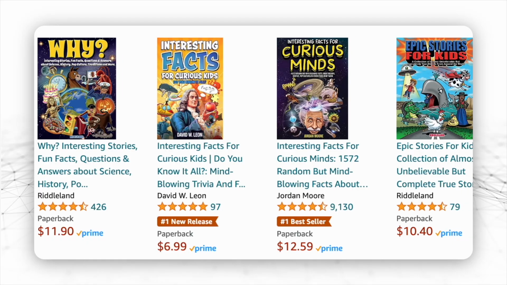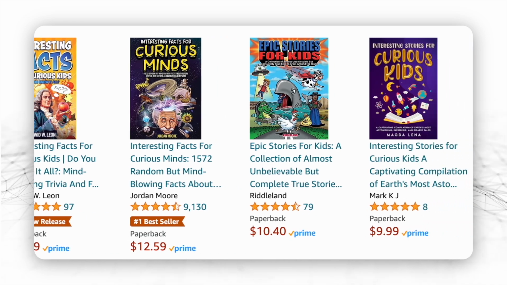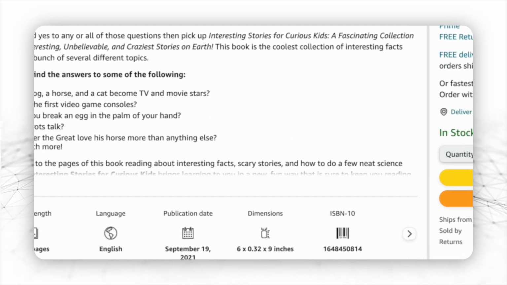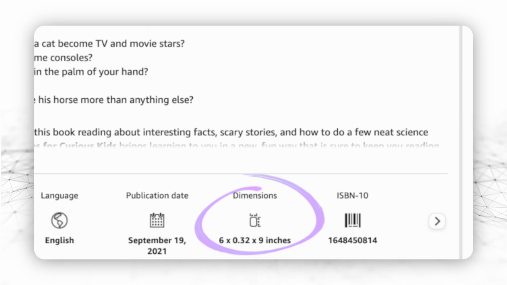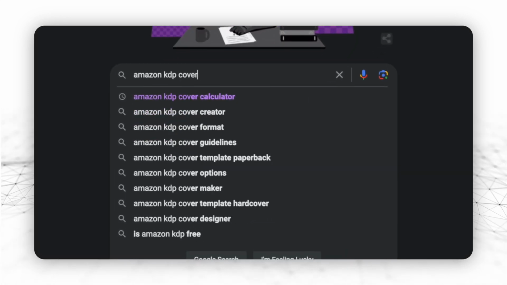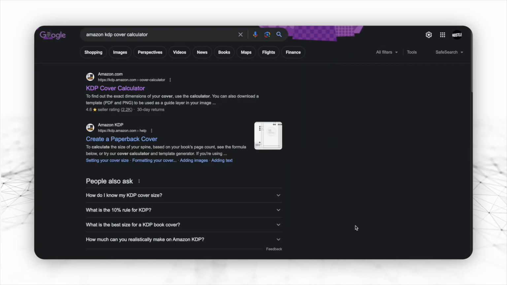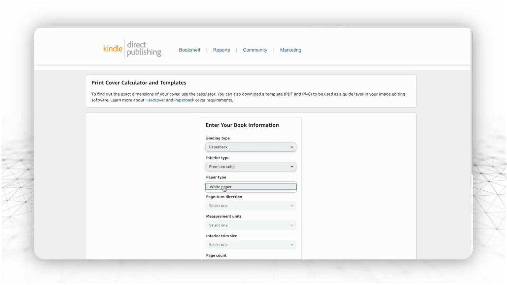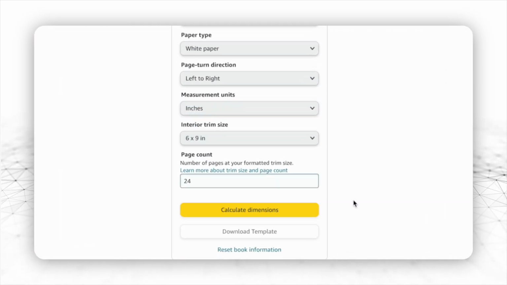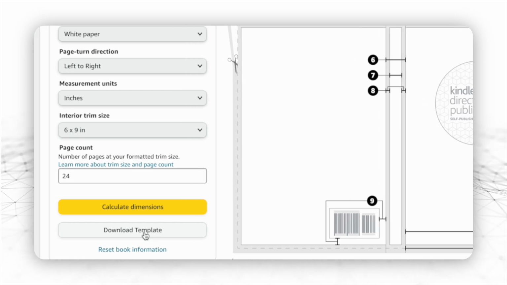But first, we need to choose the book size, and the best way to do that is to check your competitors' listings. So here, for example, we can see that the book size they're using is 6 by 9 inches. Head to Google and search for Amazon KDP cover calculator. Open the first link and fill in the required information. When you're done, click on Calculate Dimensions and then Download Template.